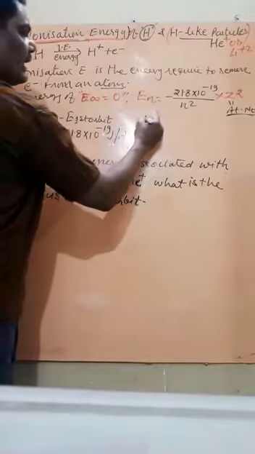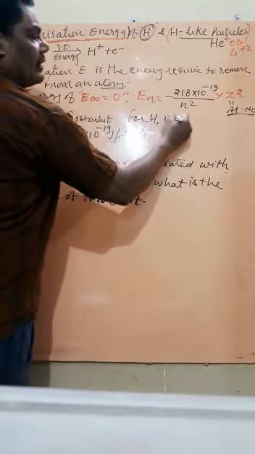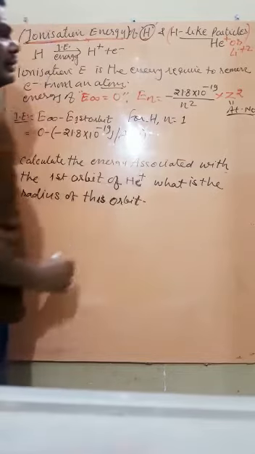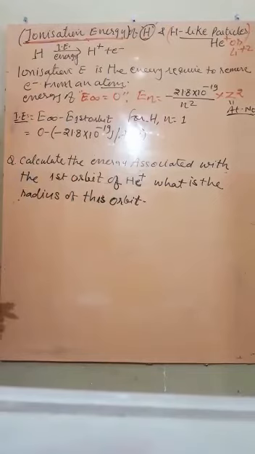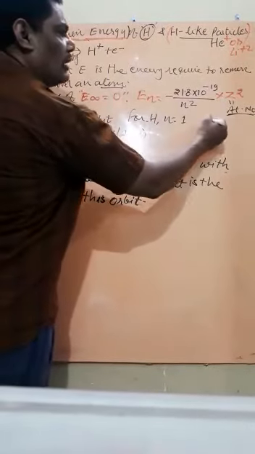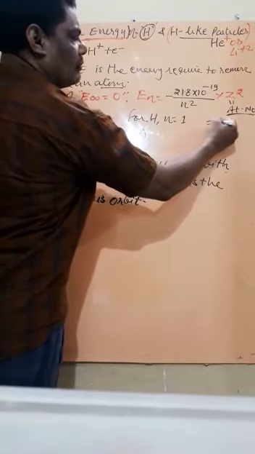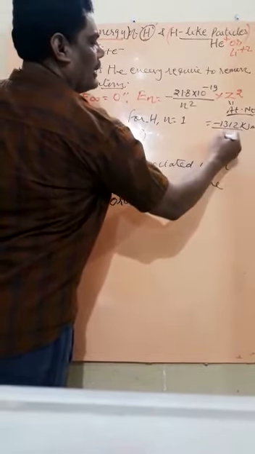Getting? But students, why am I not placing the value of n square? Because for hydrogen, n is 1, and 1 square is equal to 1, so we need not write this value. Otherwise, if we convert it into kilojoule per mole, we write 1312 kilojoule per mole upon n square.